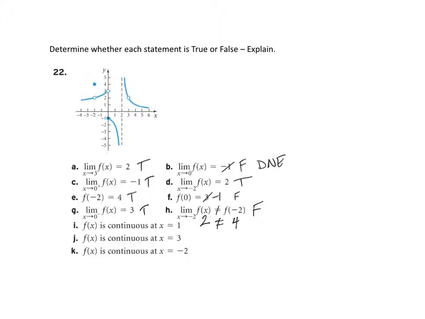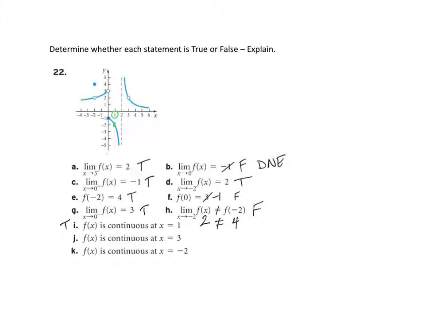Okay. Letter I, f of x is continuous at x equals 1. So remember, the idea is at 1, there are no holes, no breaks, no jumps in the graph. So let's find 1 on the x-axis, and then go to the graph at 1. Are there any holes there? No. Any vertical asymptotes? No. Any breaks in the graph? No. So the answer would be true. It is continuous at x equals 1.